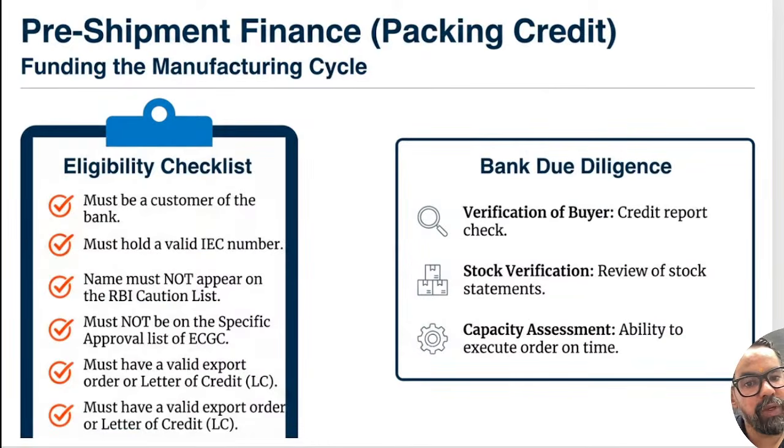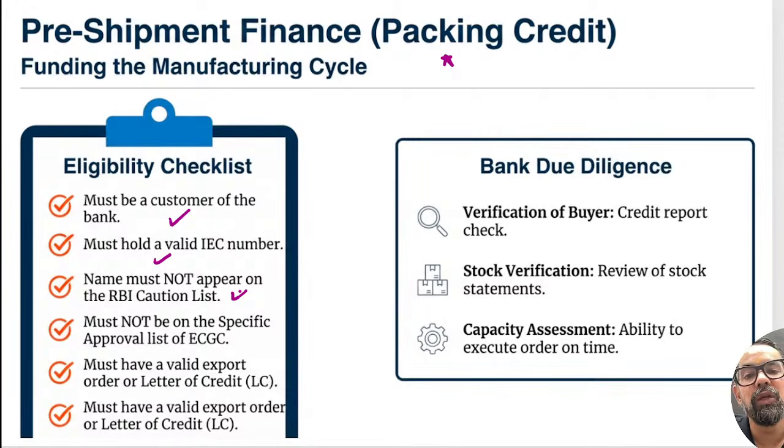So, pre-shipment, when it comes to pre-shipment packing credit, the major areas are: it must be a customer of the bank, and the eligibility requires a valid IEC number, and the name must not appear in the RBI caution list. RBI caution list means there are some exporters who do not comply with the RBI guidelines or FEMA regulations,